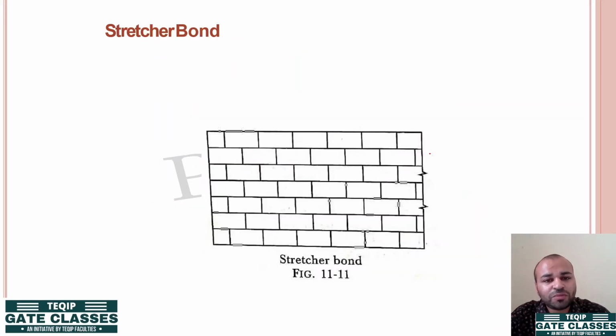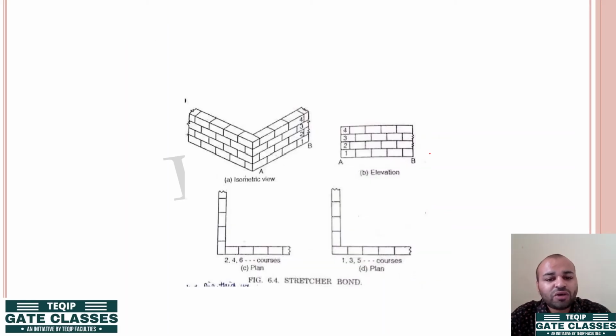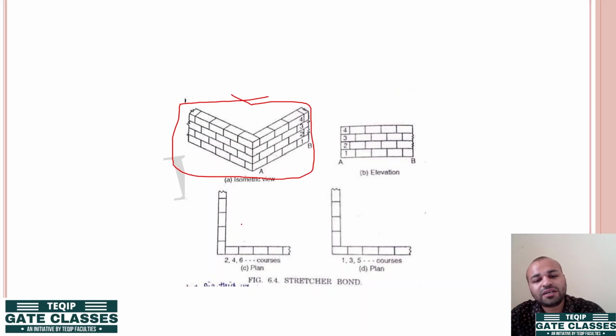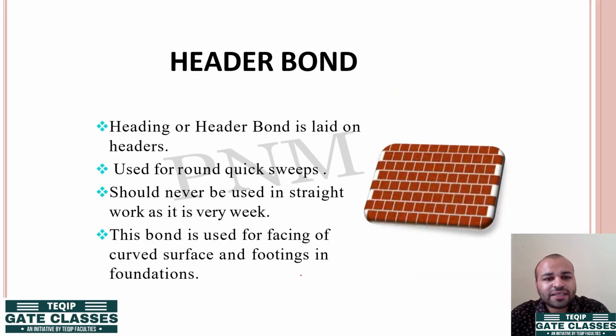Next, this is a stretcher bond. Same. Now this is an example of different views of a stretcher bond. So ये आप isometric view देख सकते हैं, इसमें सबसे clear रहेगी image आपके लिए understanding के लिए. This is your top view. Okay, this is your front view or the elevation. ठीक है. Next आगे चलते हैं header bond.